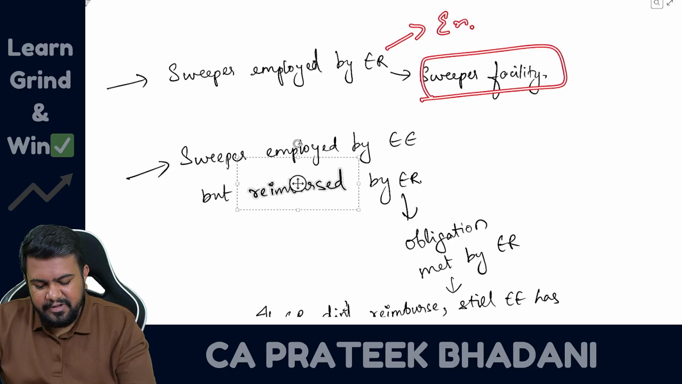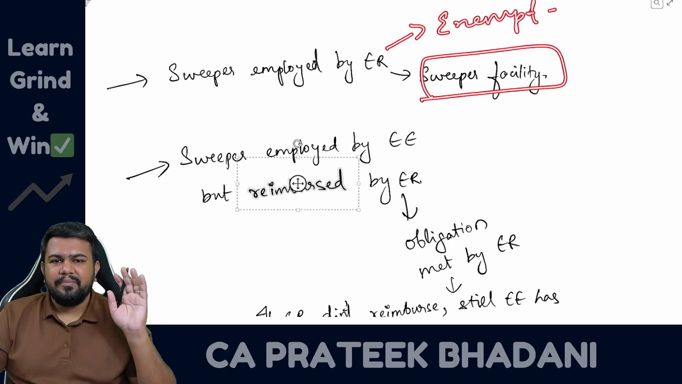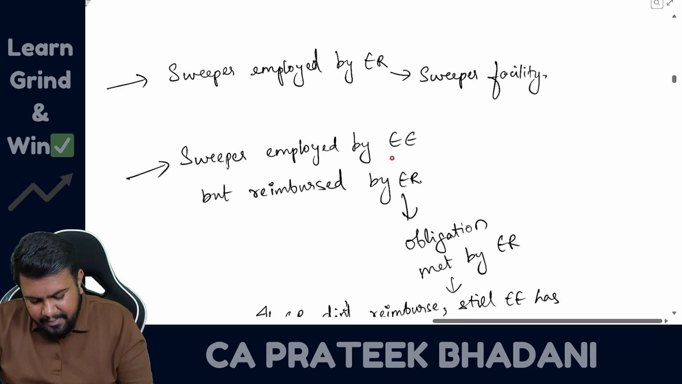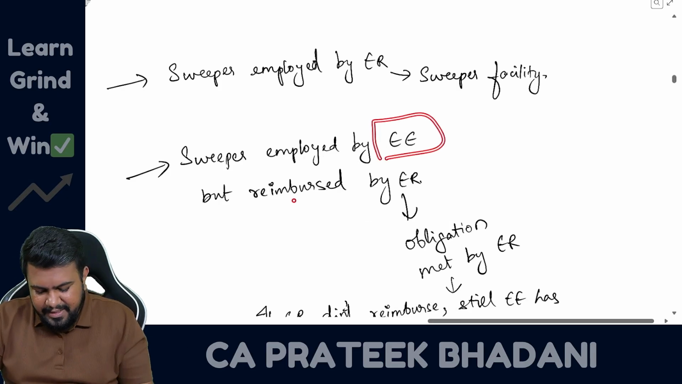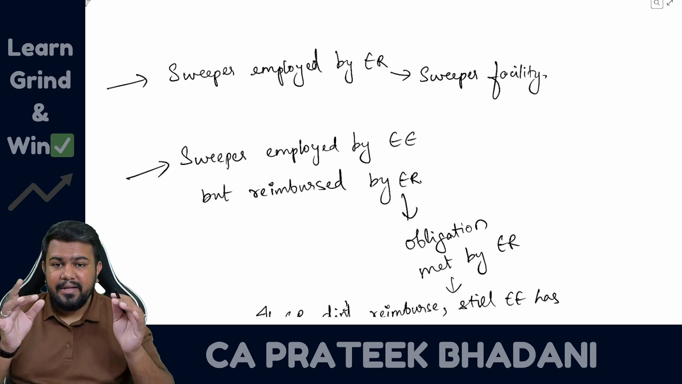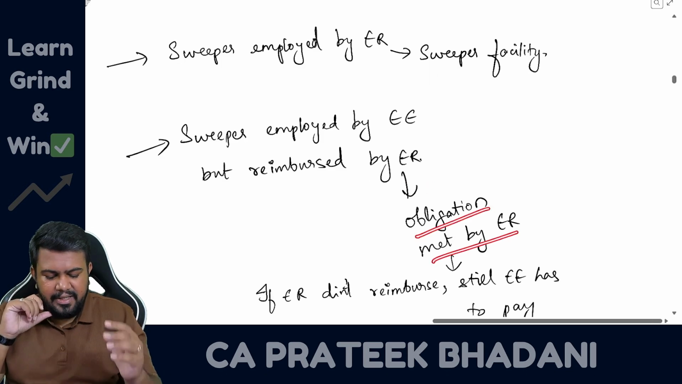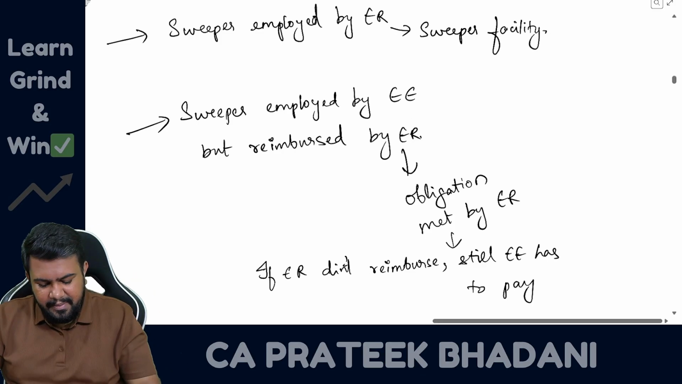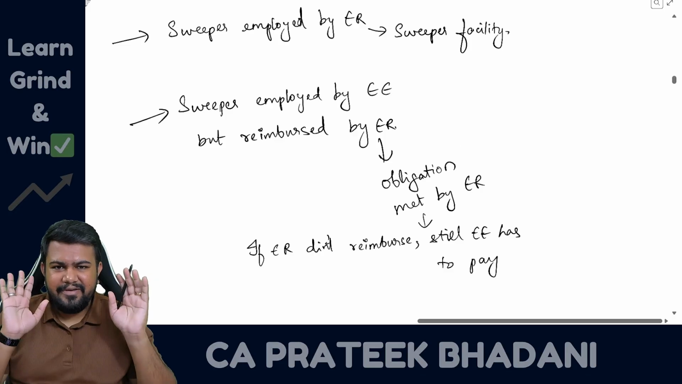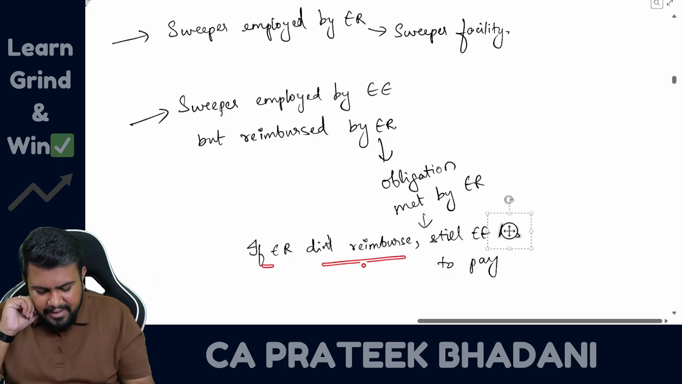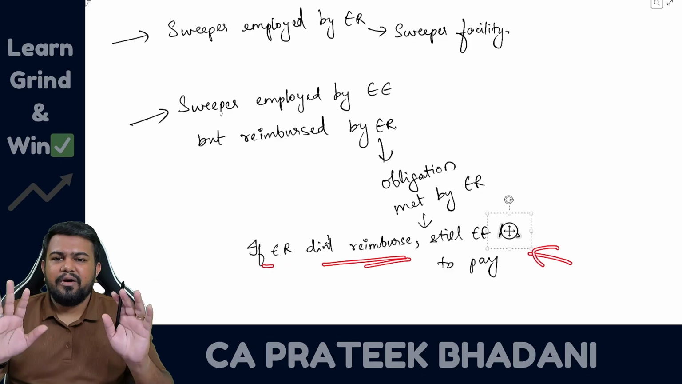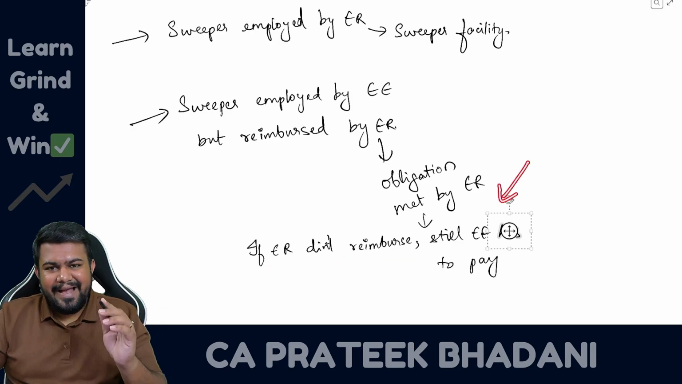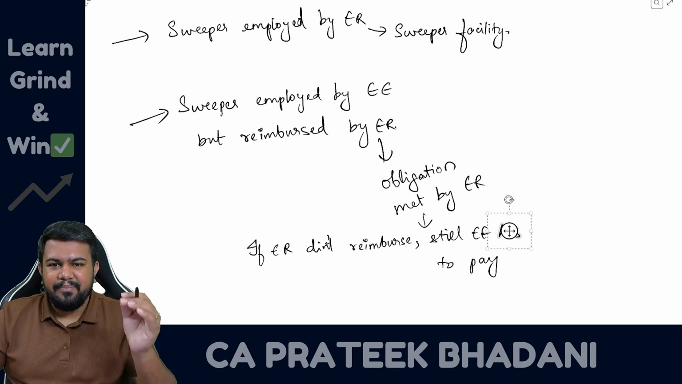In the hands of non-specified employee, it is completely exempt from tax. But now let us talk about another situation where the sweeper is actually employed by the employee himself, but employer is just reimbursing the salary of the sweeper. This type of case is called obligation of the employee met by the employer. Sir, how can I know whether it is obligation of the employee met by employer? You should only ask one very simple question. If the employer did not reimburse, still will the employee have to pay that salary? If the answer is yes, then it is an obligation of the employee met by the employer.